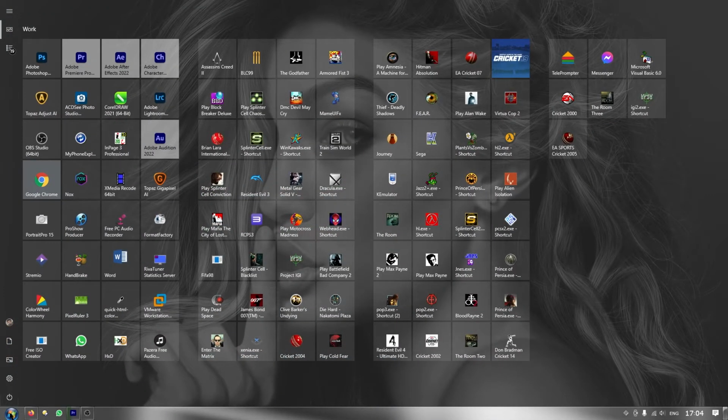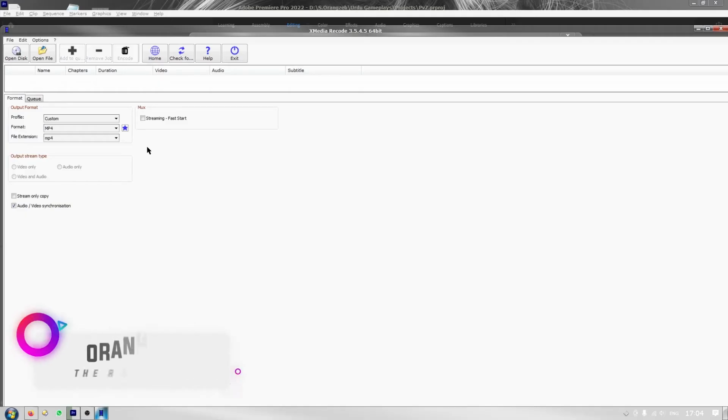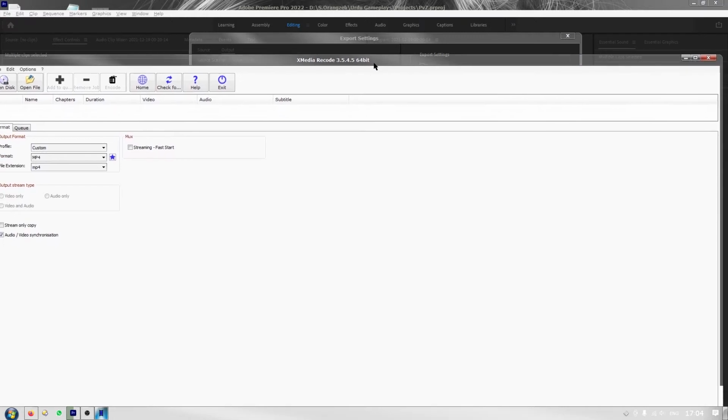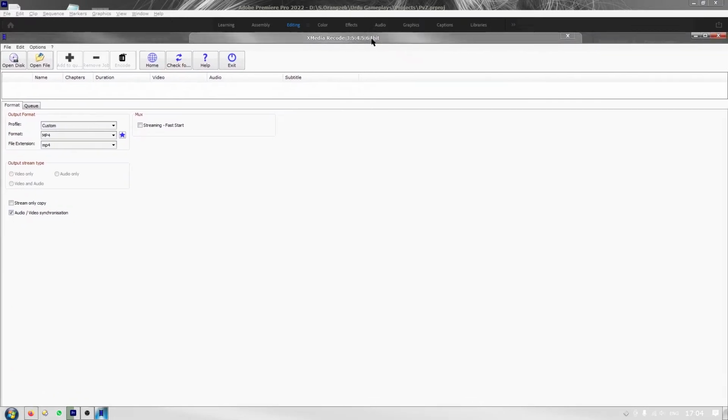Today I will show you how to convert MKV files directly to mp4 or some other file format without wasting a lot of time. So first thing you need is this free software. The name is Xmedia Recode. You can Google this and find the 64-bit version as well.